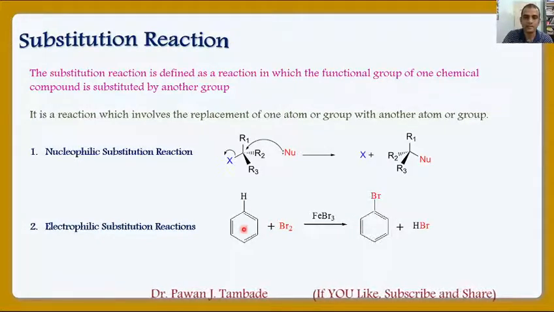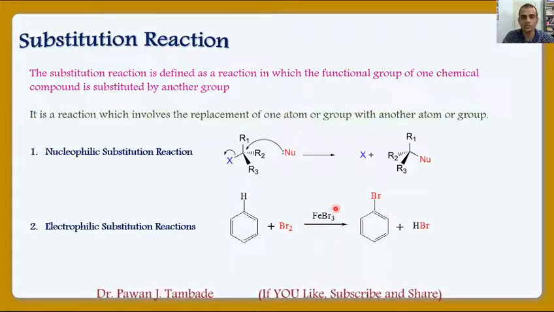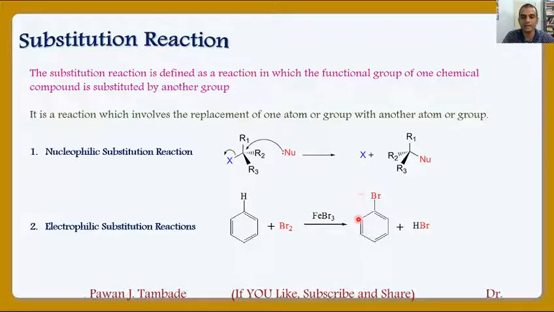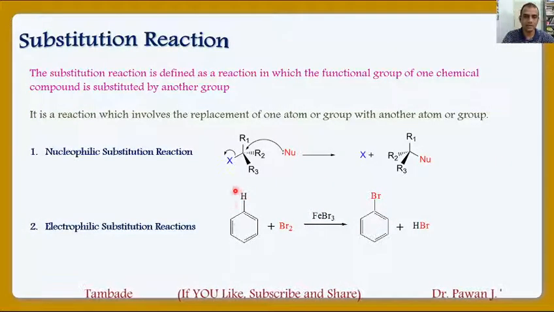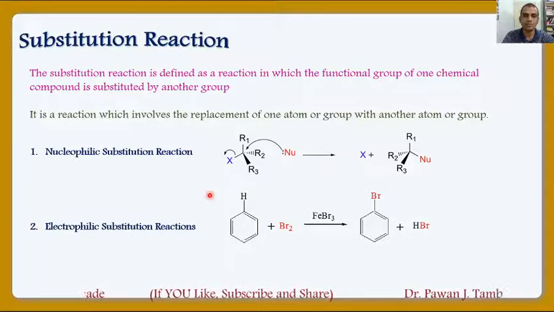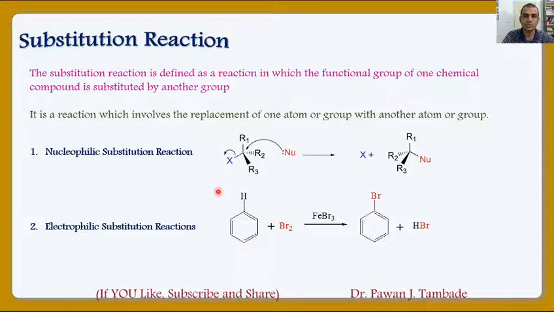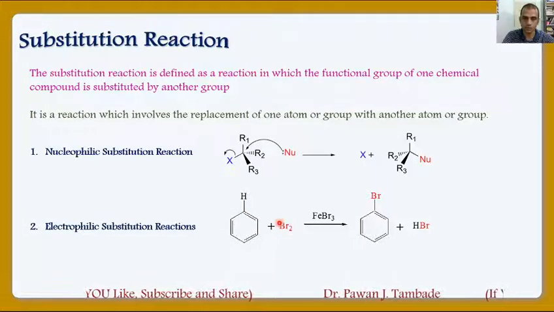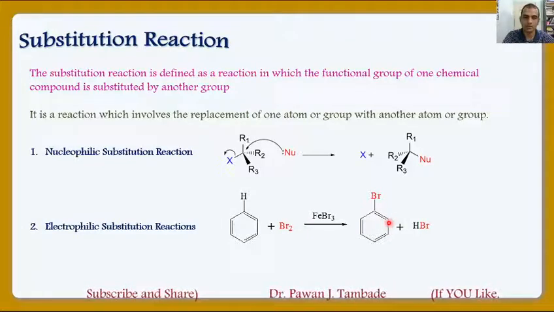Now an example of electrophilic substitution reaction. Look at this reaction. In this case, when this benzene reacts with bromine molecule in presence of catalytic FeBr3, we will get this bromobenzene as a product. In this reaction, hydrogen is lost as a H positive ion and Br will take its position. So H positive is replaced by Br positive. So this is electrophilic substitution reaction and we will get the product.